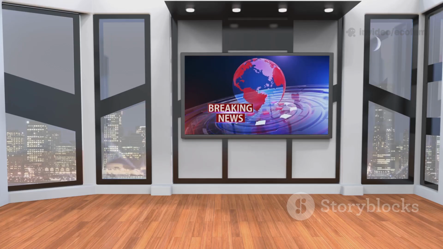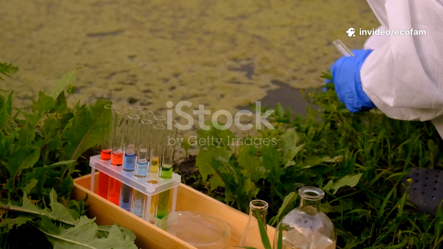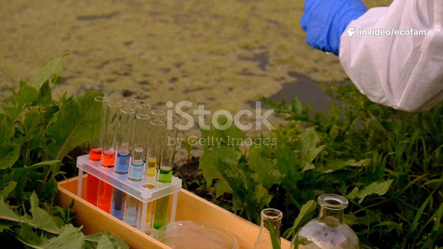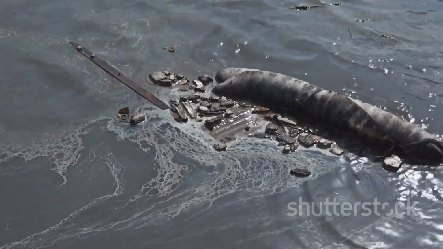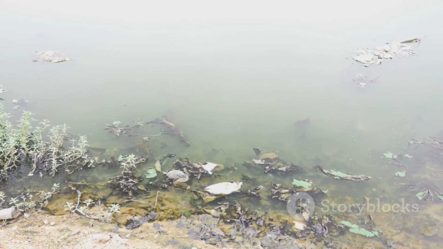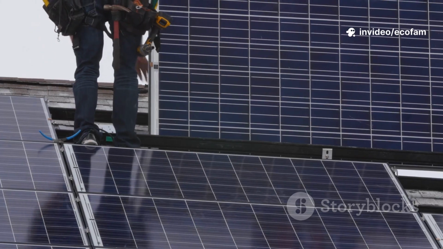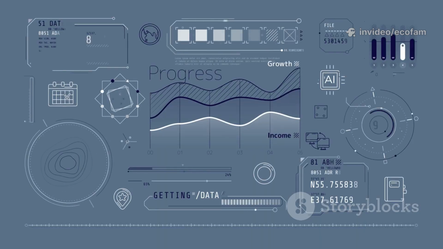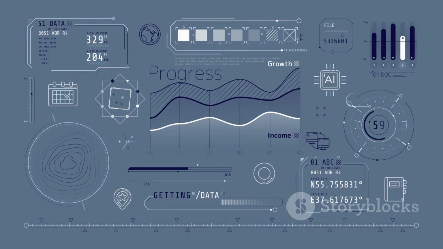Section 3. The air we breathe. Comparing limits for PM 2.5, PM 10, and NO2. Air pollution is one of the most significant environmental threats to human health globally. Among the most dangerous air pollutants is fine particulate matter, known as PM 2.5. These are incredibly small particles, much thinner than a human hair, that can penetrate deep into the lungs and enter the bloodstream. The WHO has set a very strict annual guideline for PM 2.5 at 5 micrograms per cubic meter.